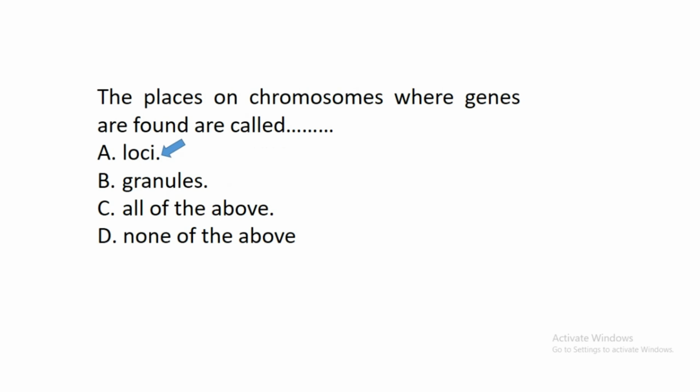And research has shown that if you look into a chromosome, there is a particular point where a gene can be located. Genes are not found on all parts of chromosomes. There are places on this chromosome where a gene or genes are found. So that particular place on a chromosome where a gene can be found is called a locus, but the plural form of it is loci.